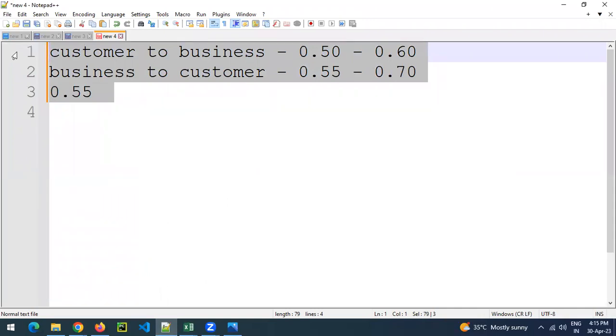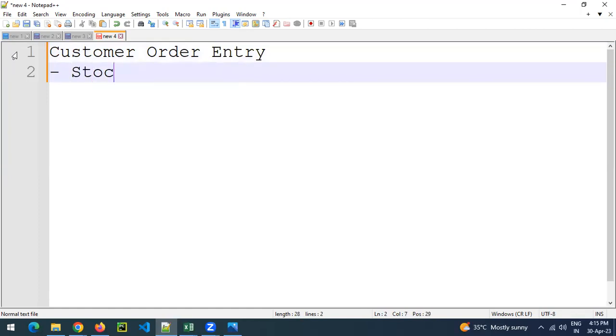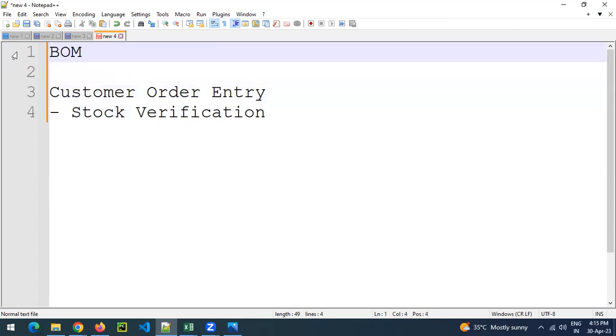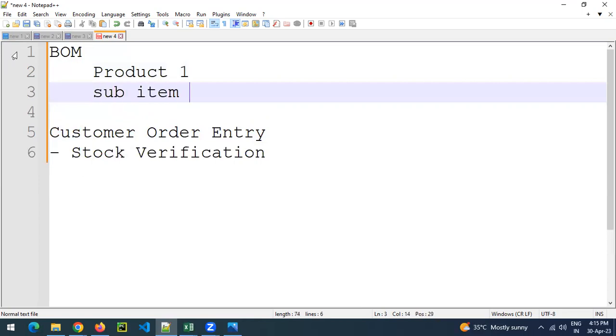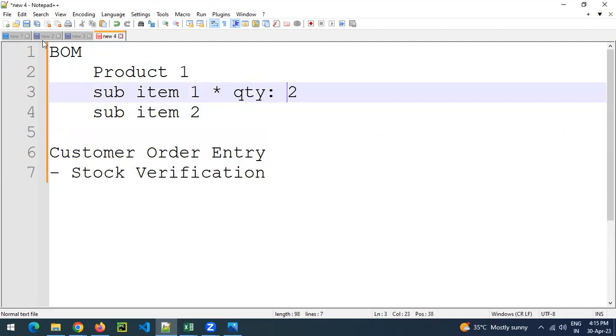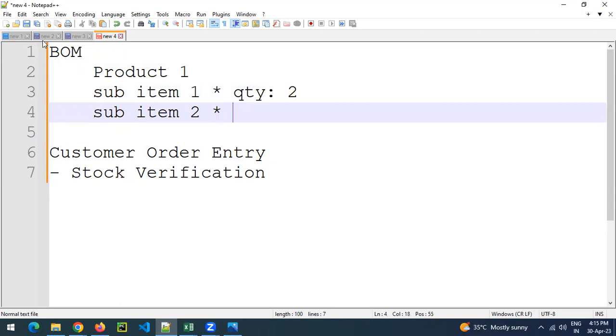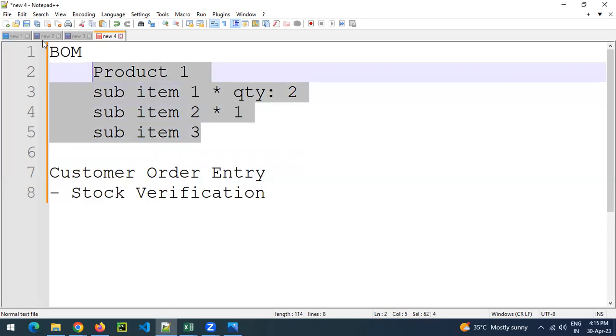Whenever you get the order from the customer, you do customer order entry, then stock verification. Before that, you need to prepare a BOM, a bill of material: one major product, sub item 1, sub item 2, here 2 quantity required, here 1 quantity required, sub item 3, and so on. That is one particular product specification.